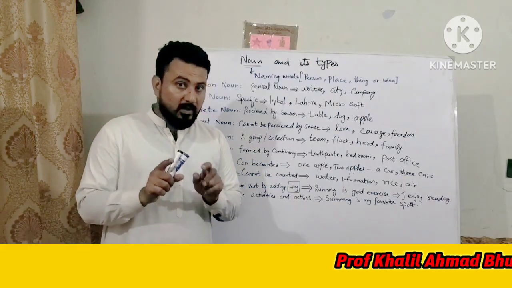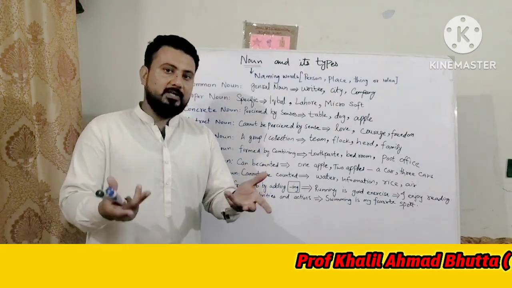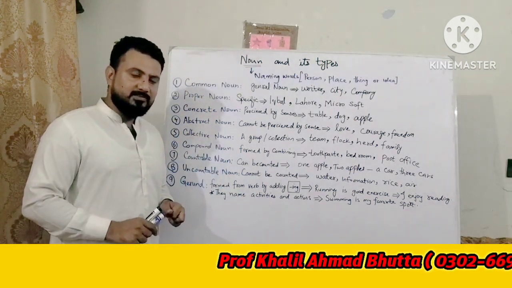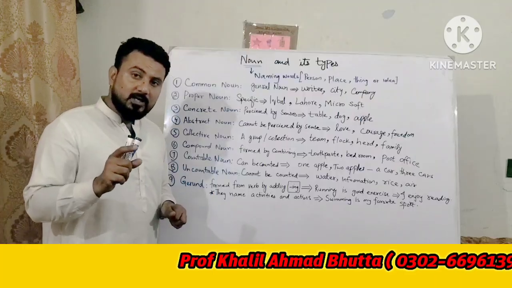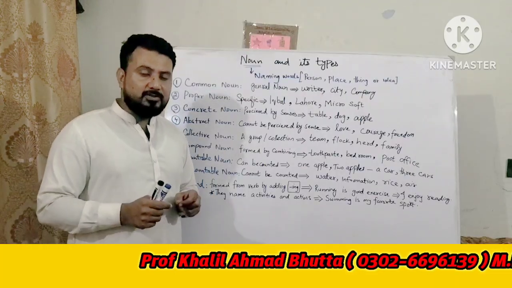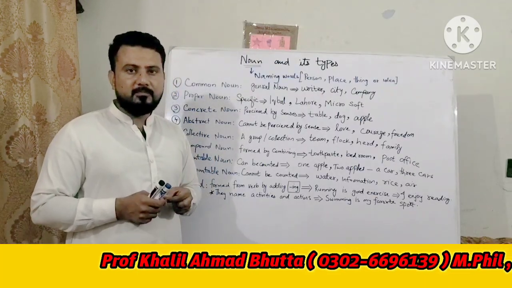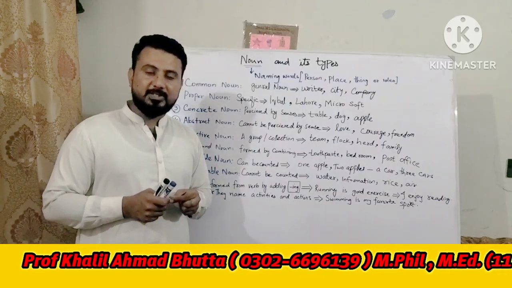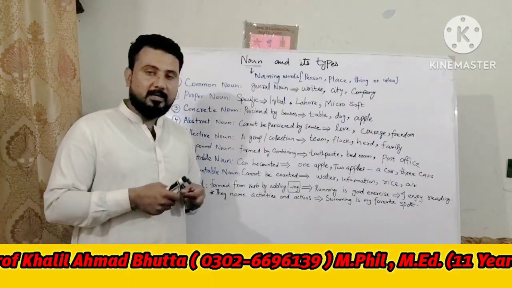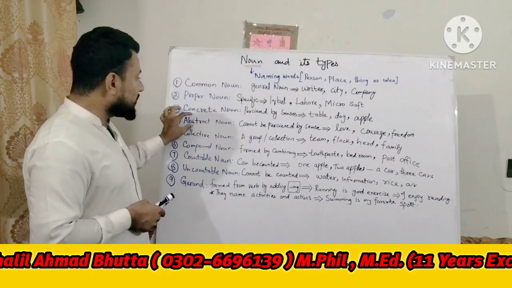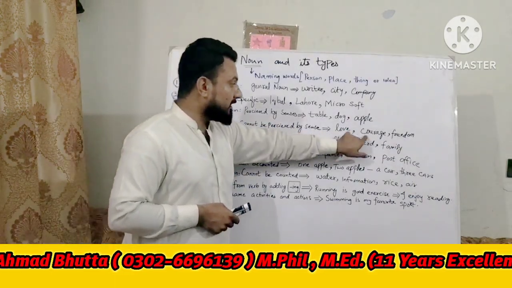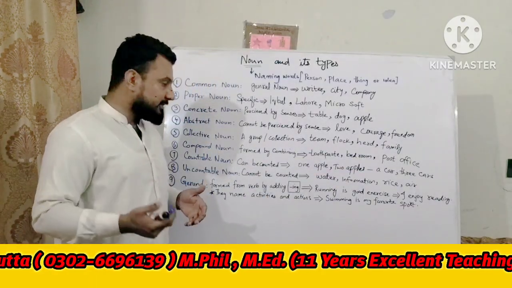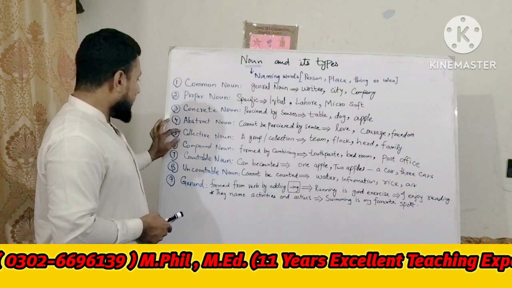If a noun has no physical form, that is called an abstract noun. It cannot be perceived by senses. An abstract noun does not have any body or physical form. It cannot be touched, it cannot be tasted. For example, love, courage, freedom, honesty, anger, hunger, greed, etc.